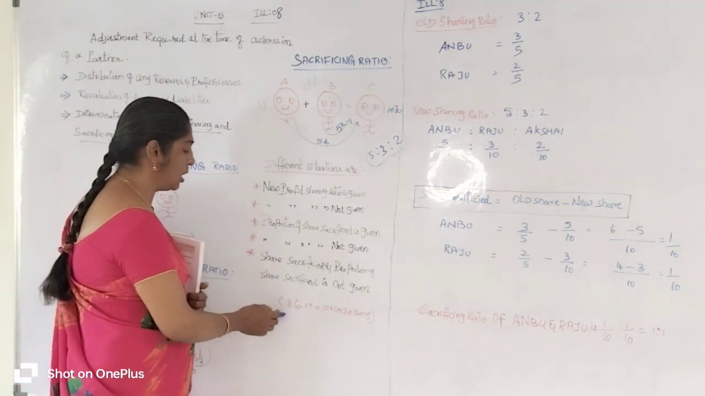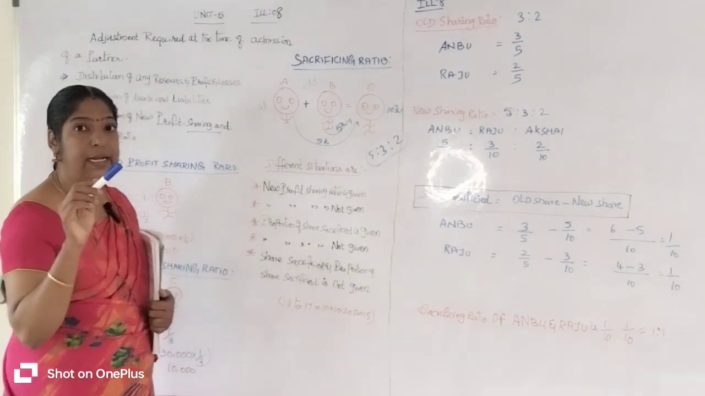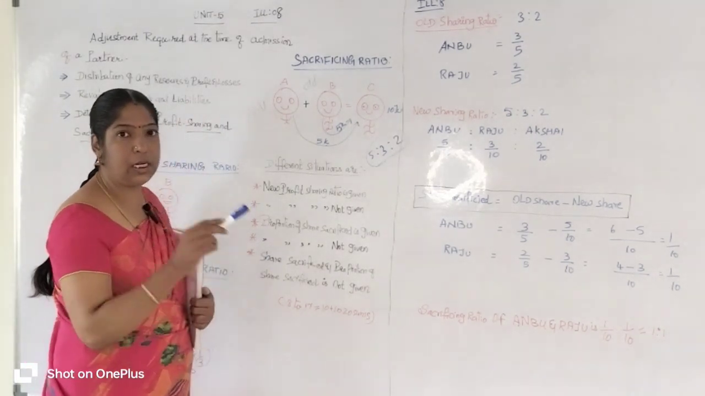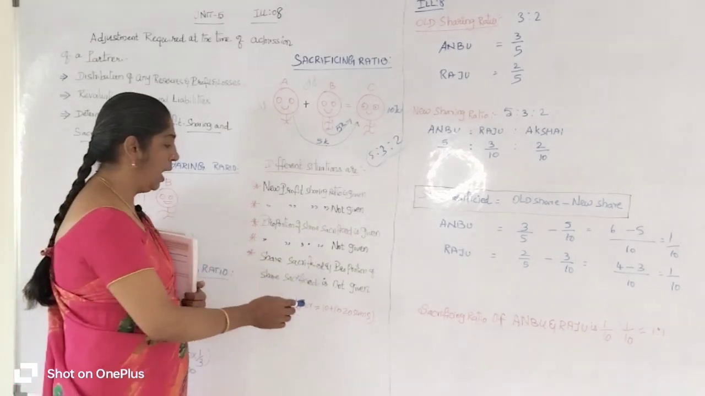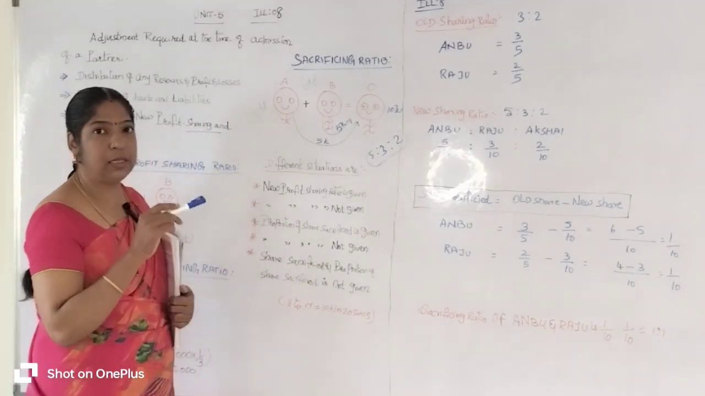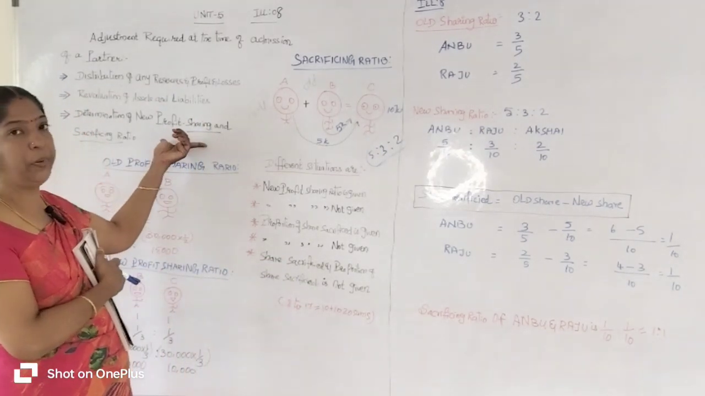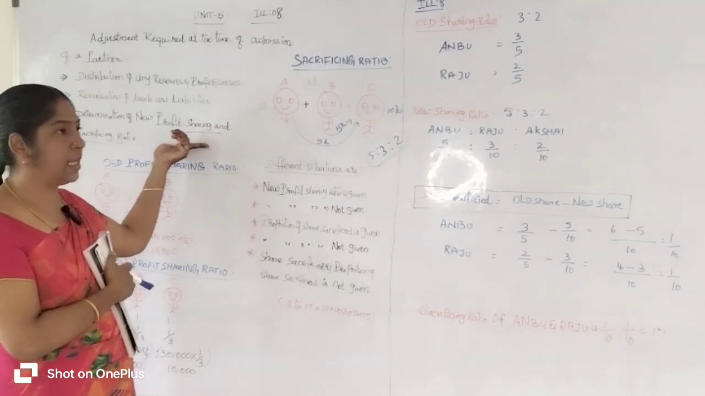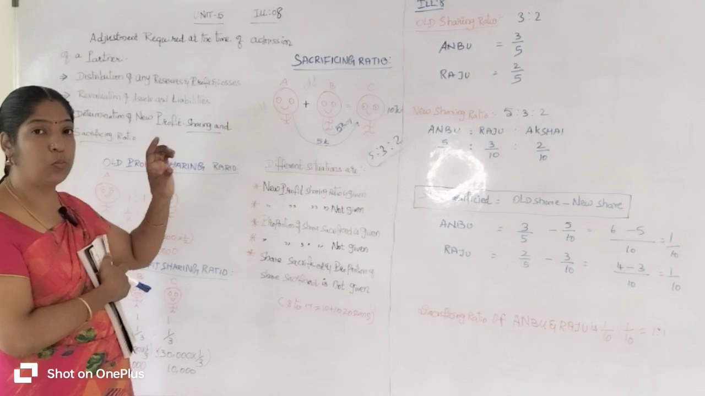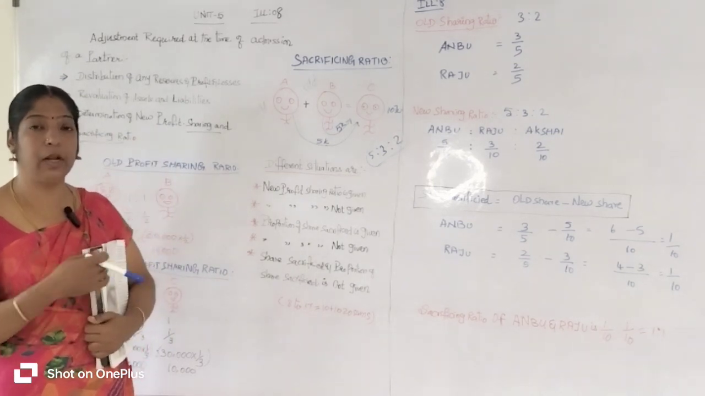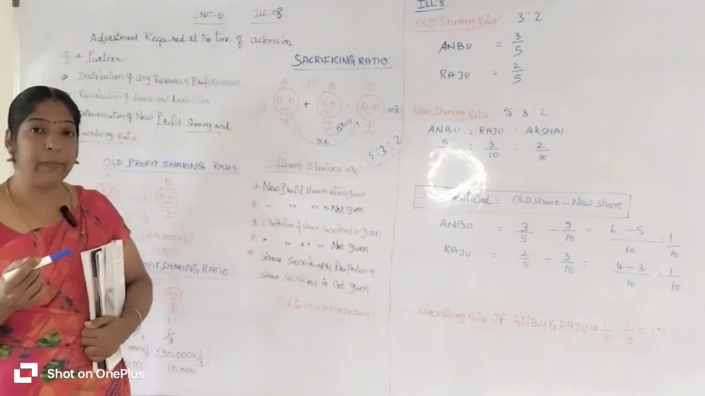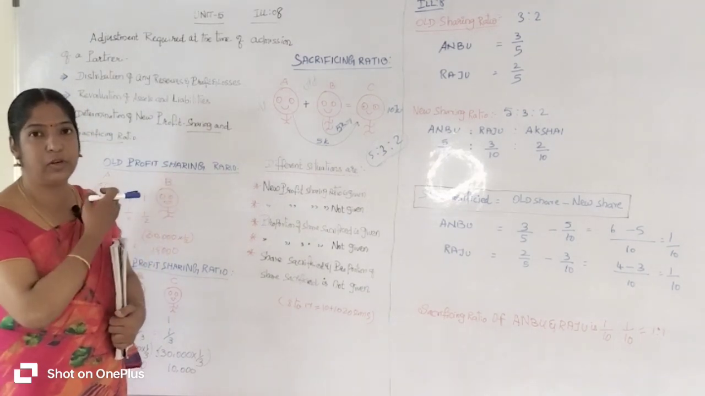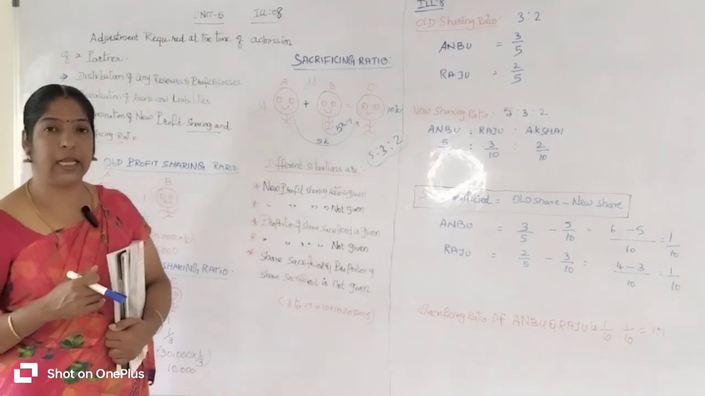Listen, the most sums are asked from this topic, new profit sharing ratio and sacrificing ratio. Illustration sums number 8 to 17 and exercise sums number 8 to 17, totally 10 sums from illustration and 10 sums from the exercise. They have asked totally 20 sums in this topic. So this is the most important and the most interesting topic. Why? Because we are going to calculate different situations to find out the new profit sharing ratio and sacrificing ratio.